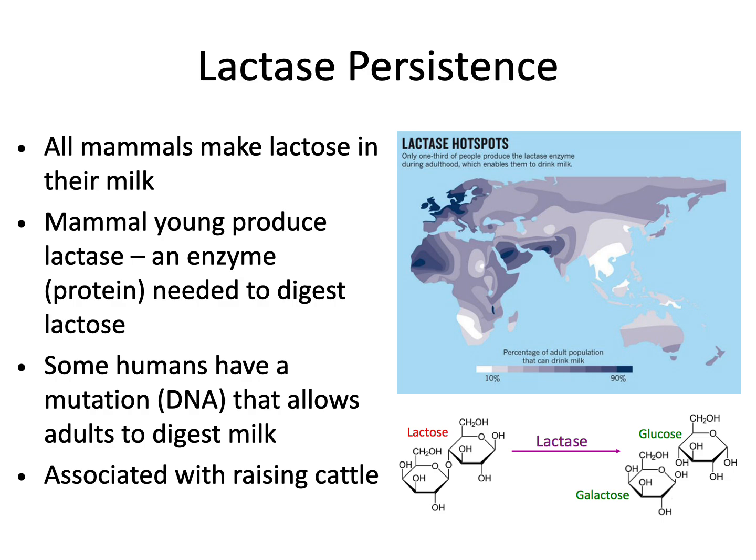All mammals make the sugar lactose, that's a carbohydrate, and they produce it in their milk. It's a sugar you really don't find in any plant foods, only in mammals, only in milk. Mammals, when they're young, produce an enzyme called lactase, which is needed to digest that sugar. Okay, most mammals stop producing this enzyme in adulthood. They don't need it because they stop drinking milk. Humans, some of us, have a mutation that allows us to digest milk even as adults. We can continue to produce the enzyme lactase needed to digest the sugar lactose.